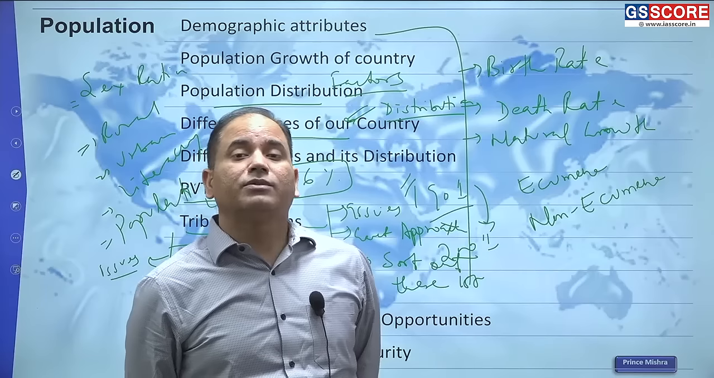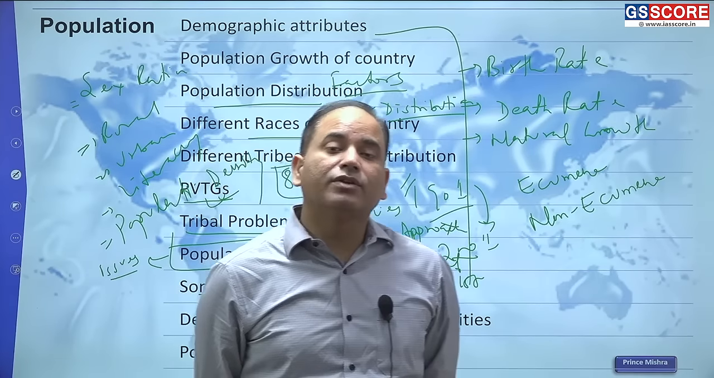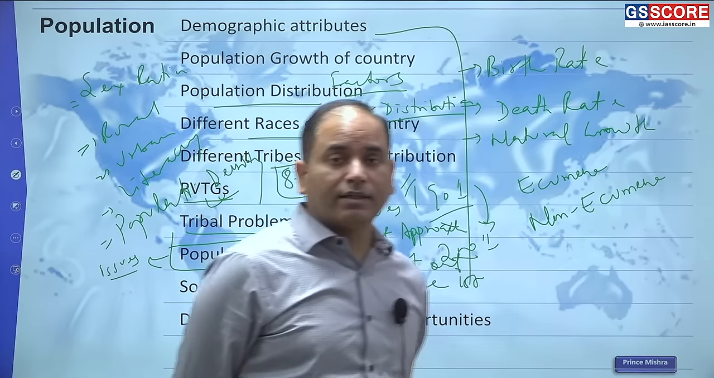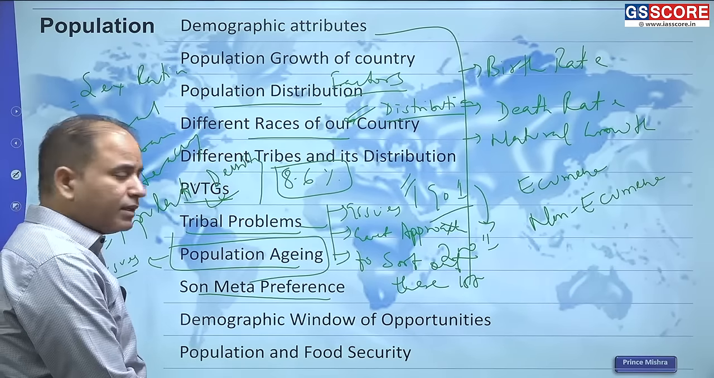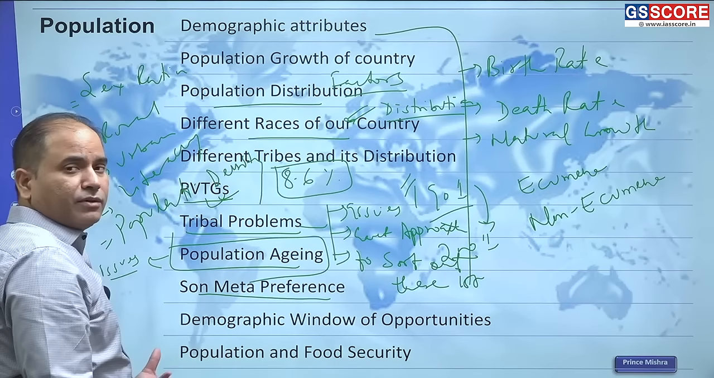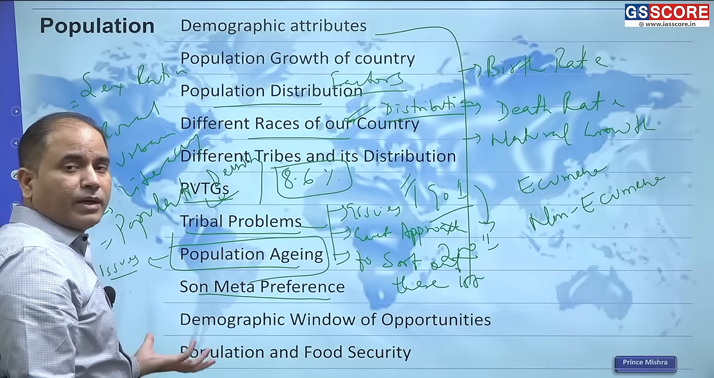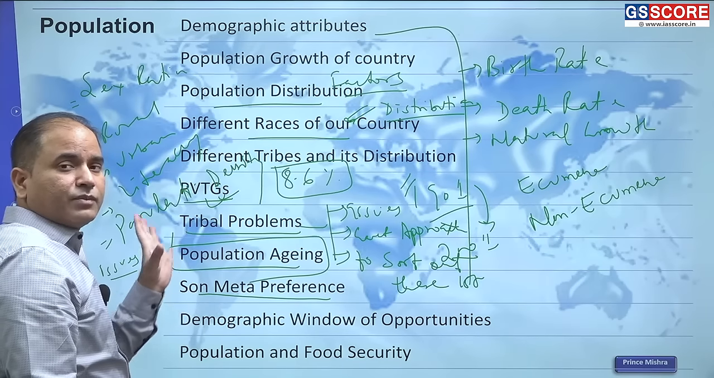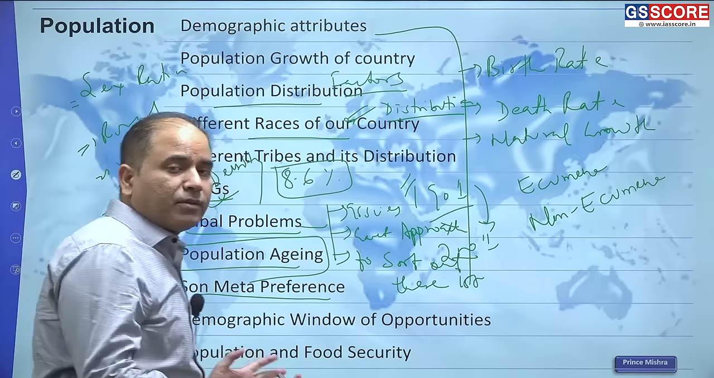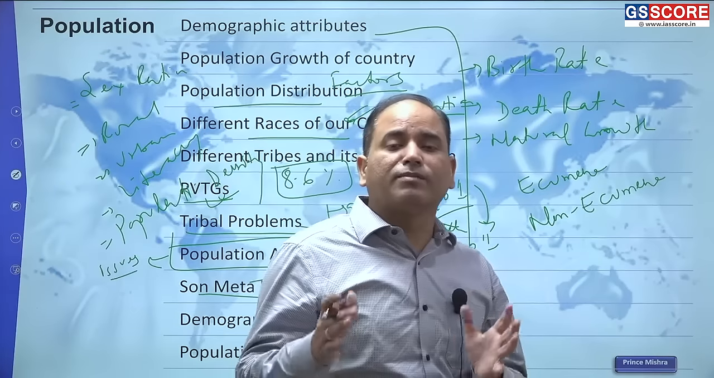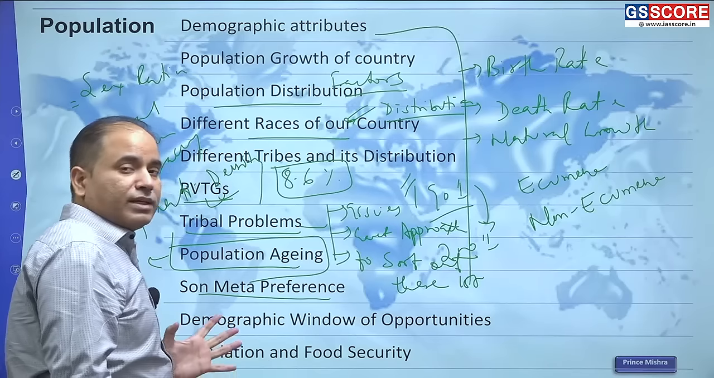These are the states where the child sex ratio is very low. So what are some reasons, and why are people having more preference for the son? This term has been coined by the economic survey. So this son meta preference, where people will not stop having babies until they have the desired number of sons. And in that process, obviously, there will be a large number of unwanted girl children.